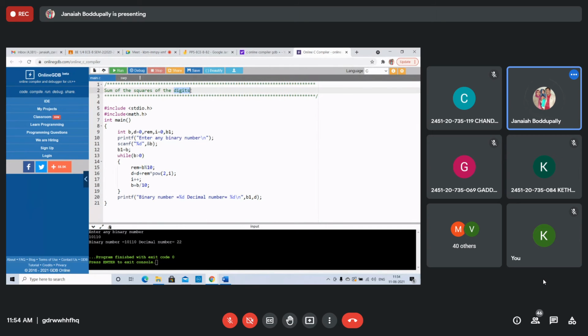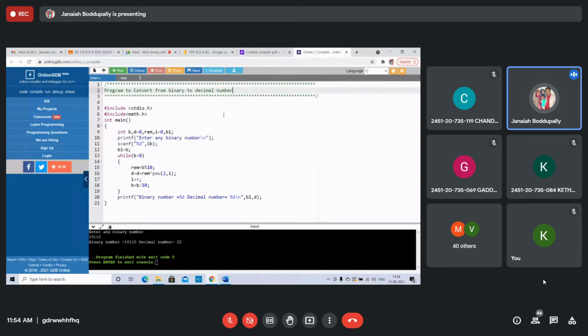This is from binary to decimal. I will remove this. Program to convert from binary to decimal number. Vice versa, can you solve? Can you write the program? Program to convert from binary to decimal number. I want to get decimal to binary. How can you do it? Decimal to binary, students.